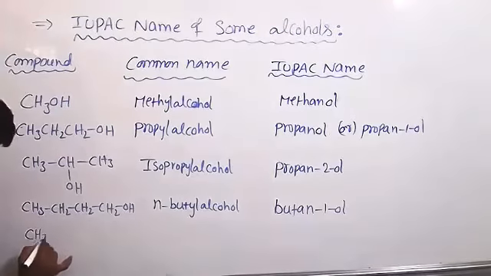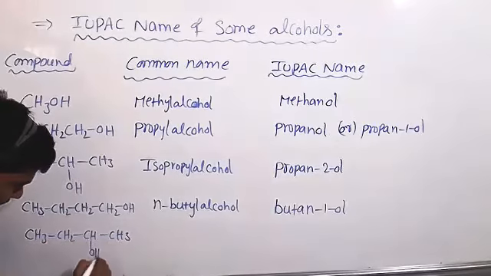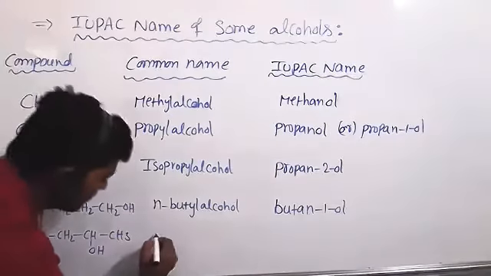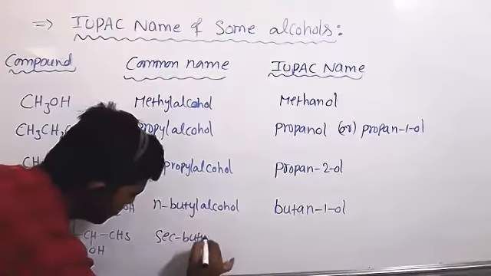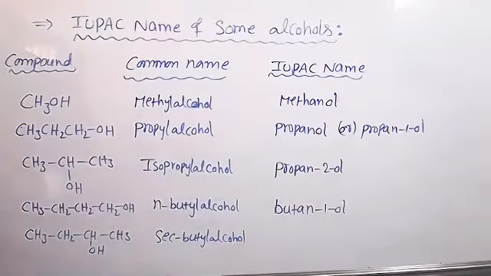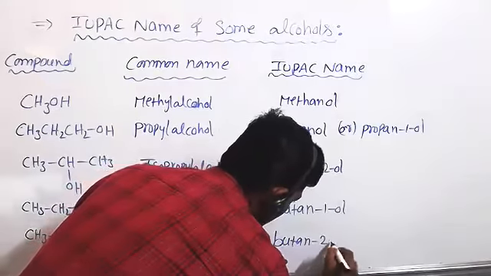Next, CH3, CH2, CH, CH3. This is having OH. Common name is secondary butyl alcohol. Secondary butyl alcohol. Yeah. IUPAC name? Butan-2-ol. Yeah, butan-2-ol.